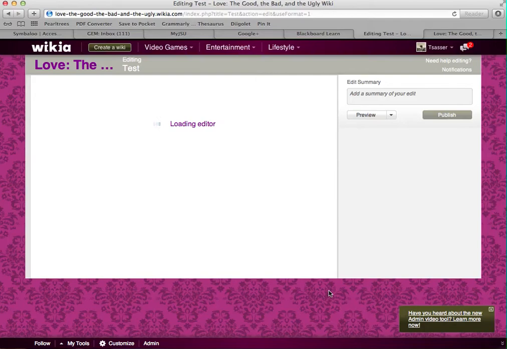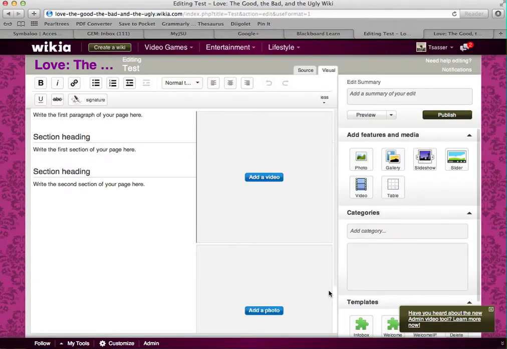Okay, and it's going to take you to the page editor. So this is where you add your text, and then you have your tools here where you can format your text. This is where you add a hyperlink.